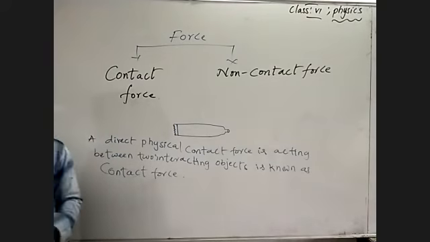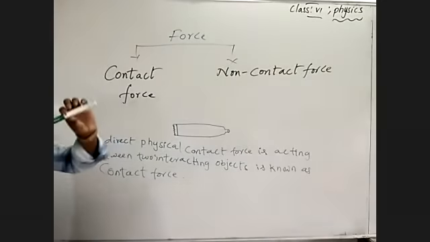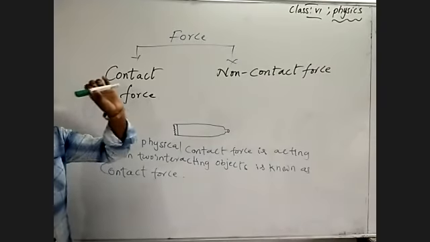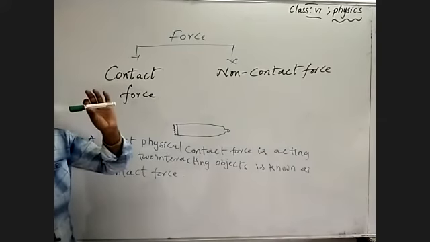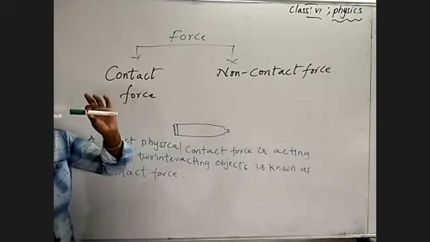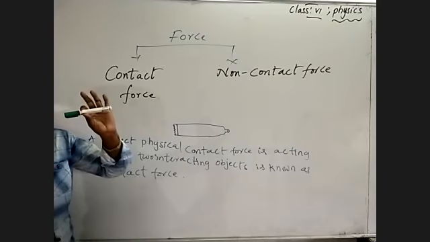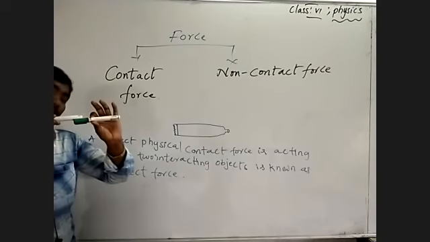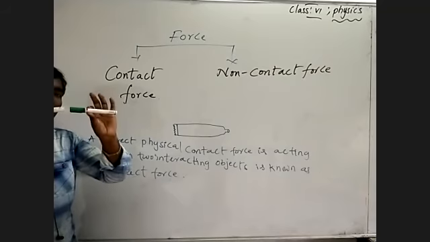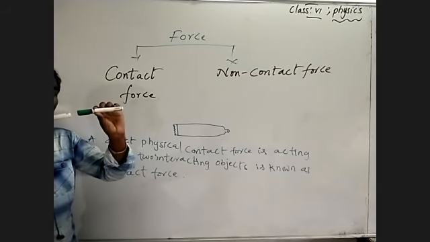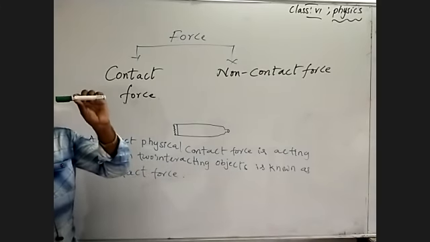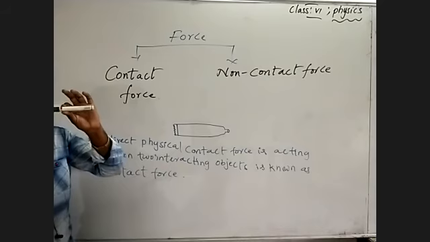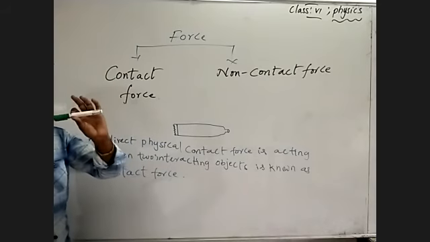Then what about non-contact force? Imagine this is a magnet, and this is an iron nail. When you place the iron nail at a distance near to the magnet, the iron nail will be attracted by the magnet. See, we are not placing them in contact. By placing at a distance, the iron nail is attracted by the magnet. The magnet shows an attractive force, pulling the iron nail, at a distance only.